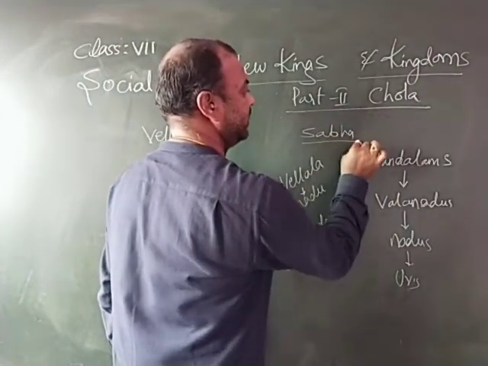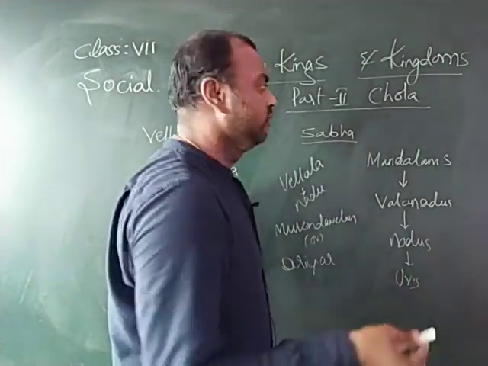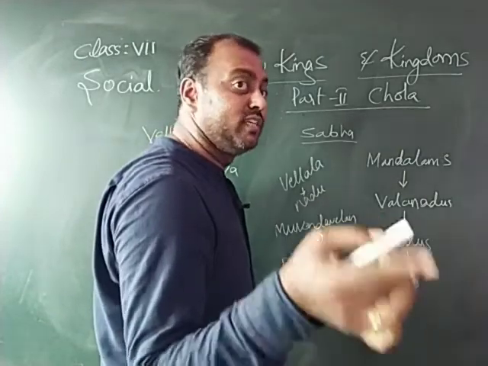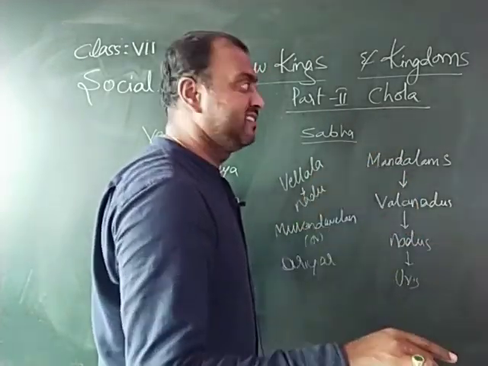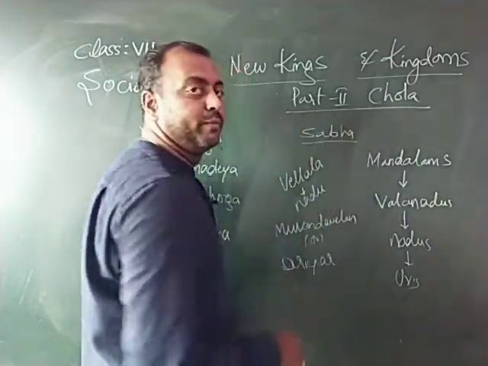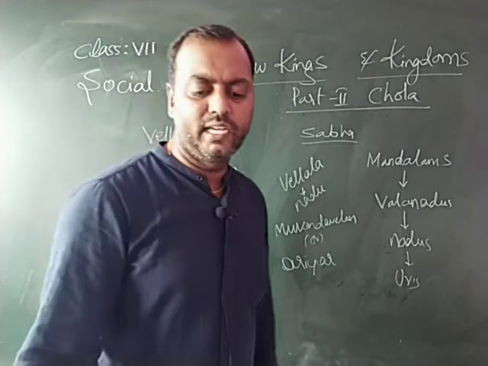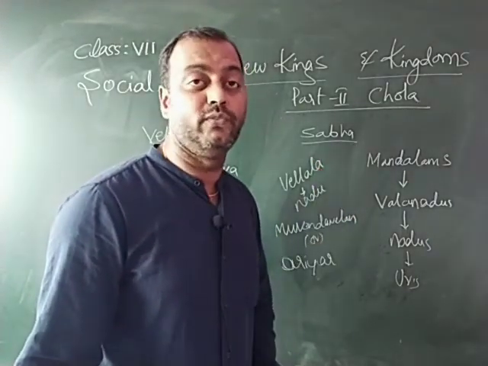What is a Sabha? It is like a committee which will look after the land, Brahmadeya. Who are present in this Sabha? The prominent landholders, the Brahmins who own a large piece of land, will be present in this Sabha. So how will this Sabha be organized? These Sabhas were organized very efficiently.